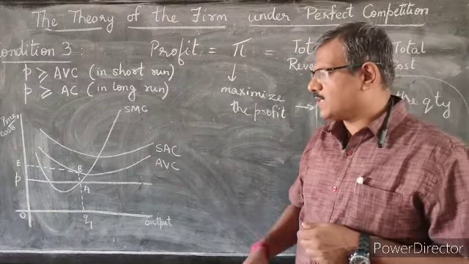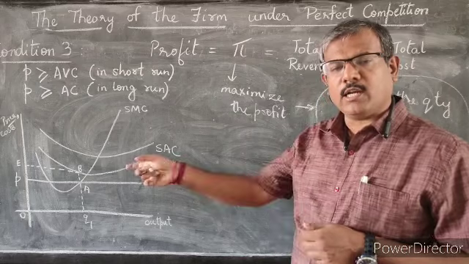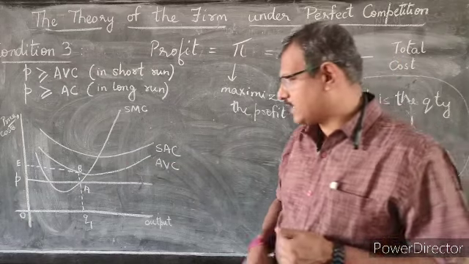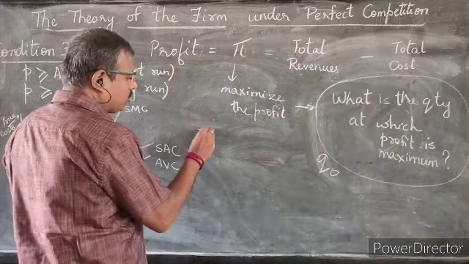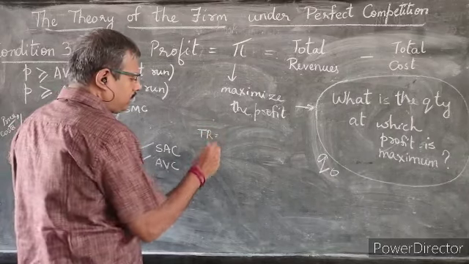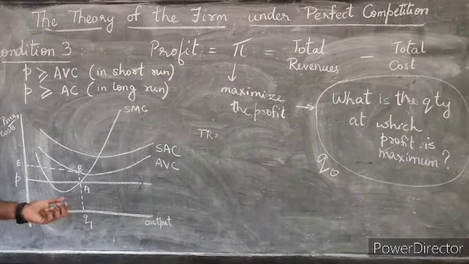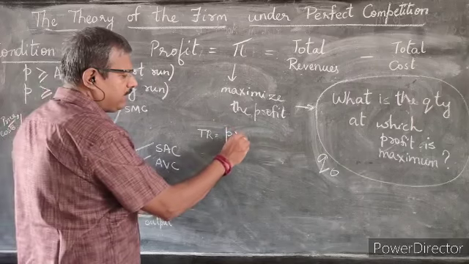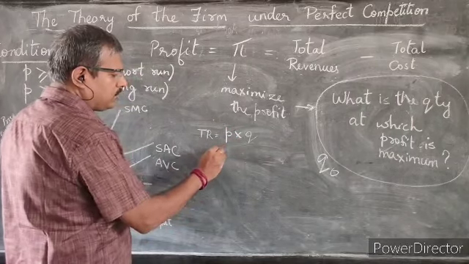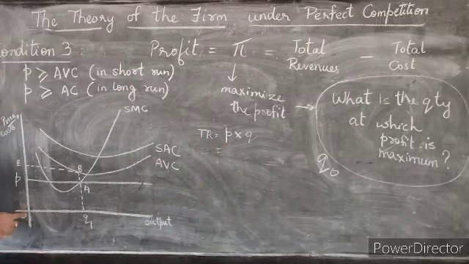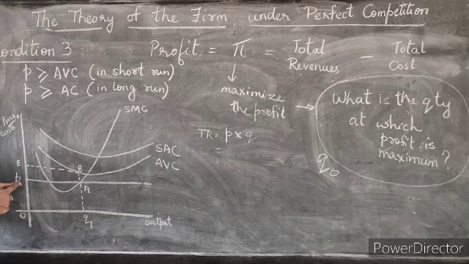Now if you just observe this, what is the total revenue that the firm is making at this point Q1? So total revenue is, remember, P into Q. So P in this case is the price that is being given by the market, right?